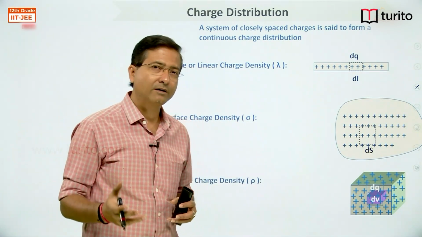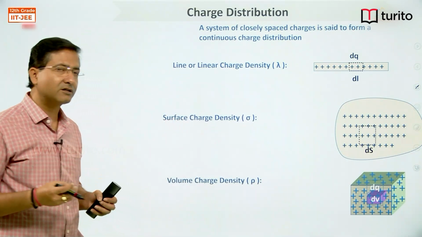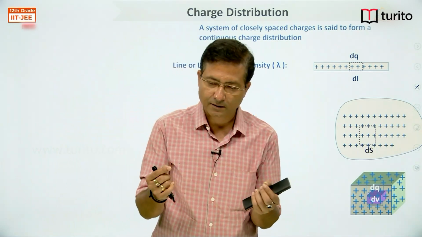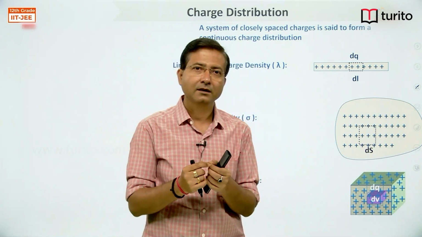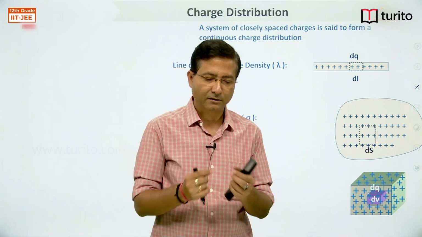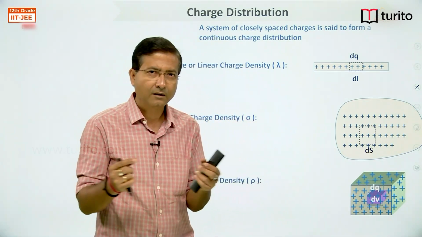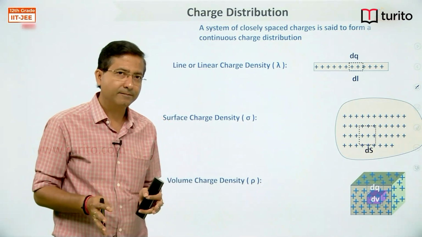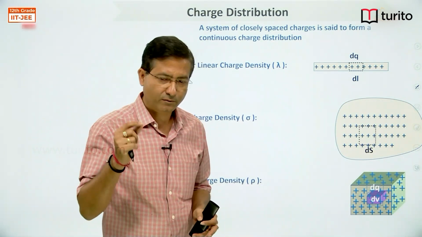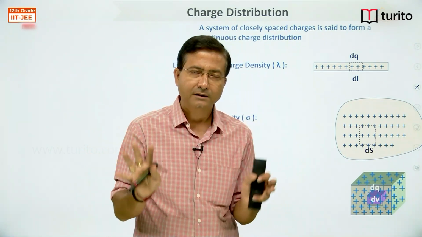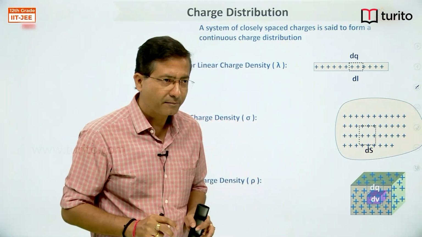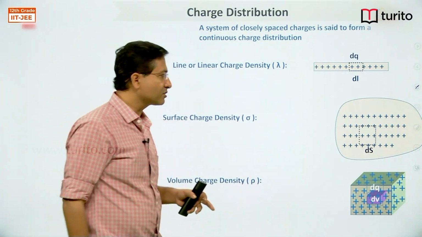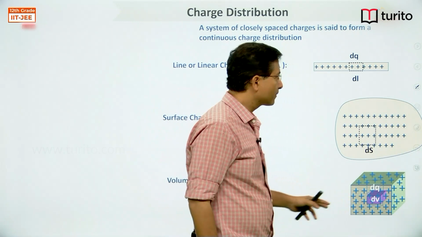So in our revision of gravitation, I told you there are three ways of distributing mass. One, you can visualize a wire. On a wire, mass is linearly distributed, right? Very thin wire, mass is linearly distributed. If you take a plate, mass is distributed over area. Very thin plate, then mass is distributed over area. Similarly, if you take a cube or a solid sphere, then mass is distributed over volume.